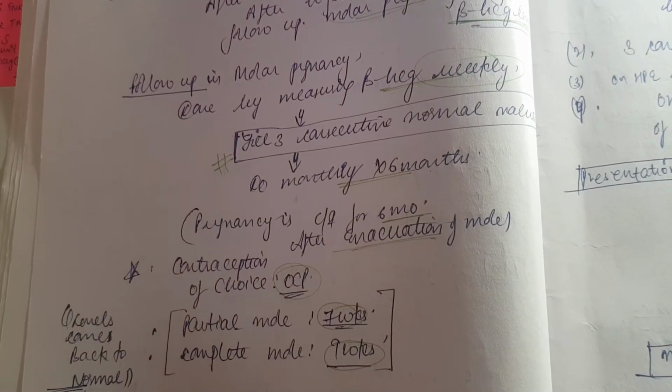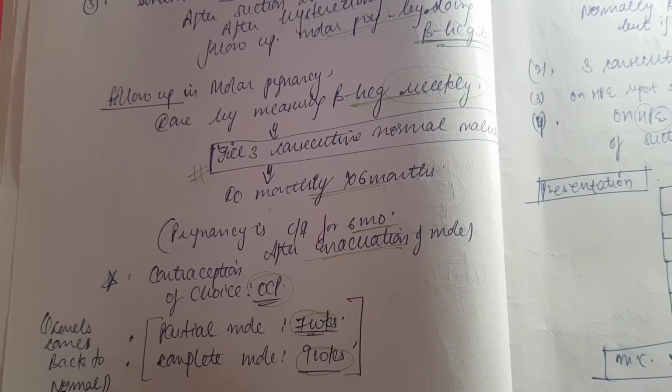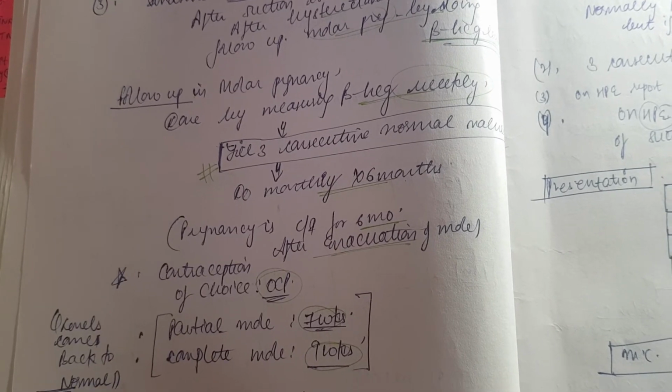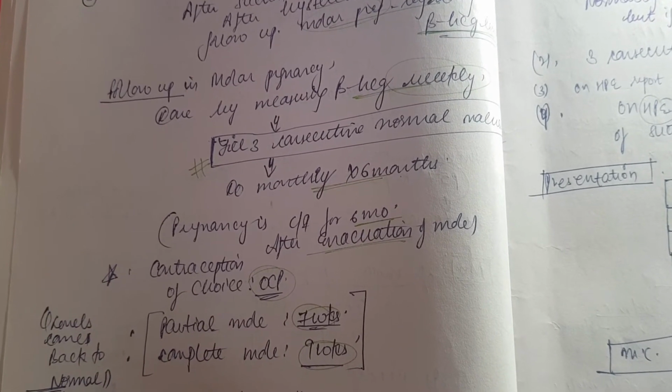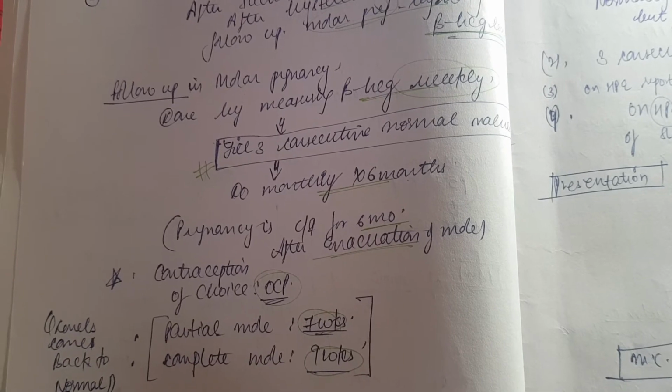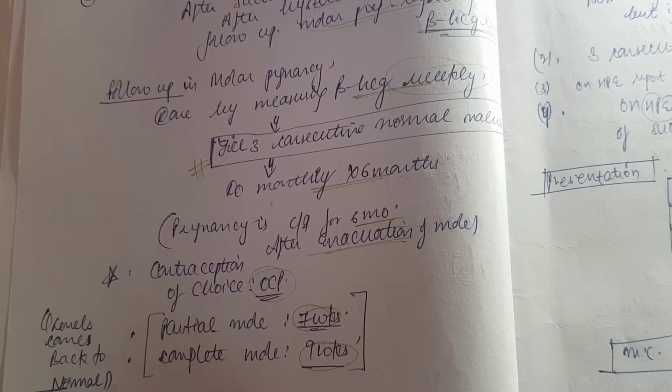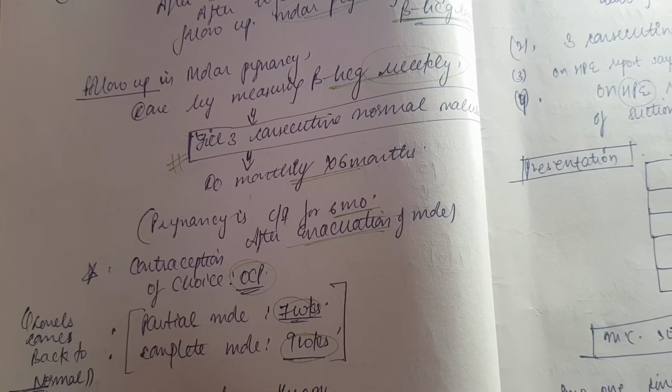And yeah, after suction evacuation and after hysterectomy, we'll follow up the patient with HCG levels. And this is a very, very important thing now. How will we follow? It's done by measuring beta hCG level. So first of all, we have to measure it weekly. Then you will get 3 consecutive normal values, and that's it. You need not do anything, and you are now a little bit relaxed.